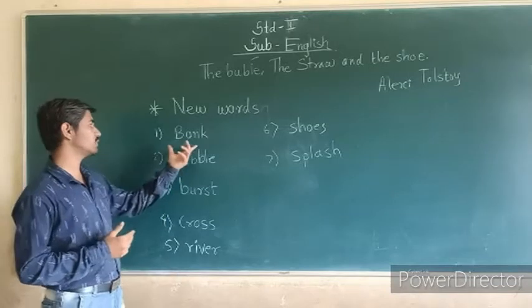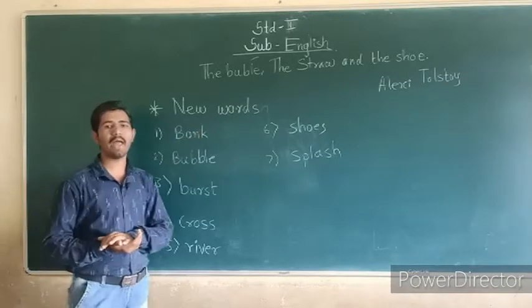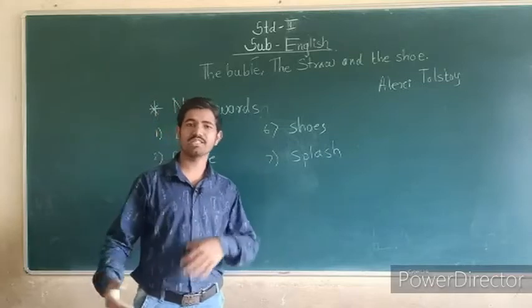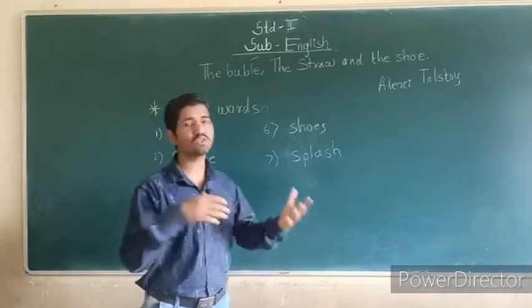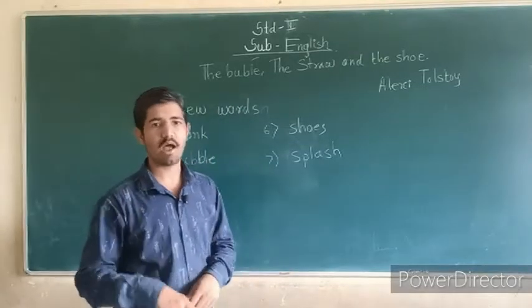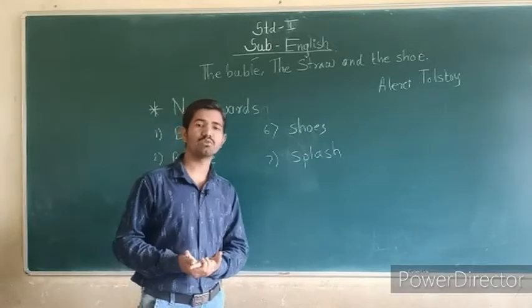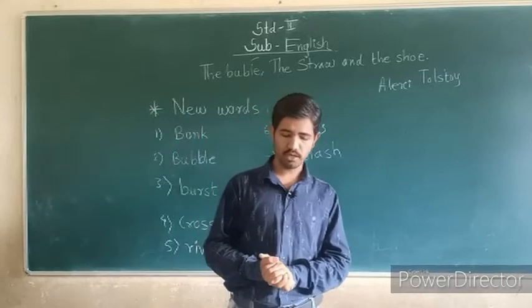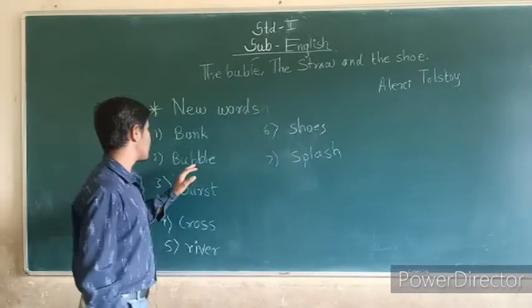So we see the first word. Bank. Bank means what? One edge to another edge. इसका मतलब है एक किनारे से दूसरे किनारे तक जाना. In English you have to write down the word edge. What you have to write down? Edge. Next we see the bubble.